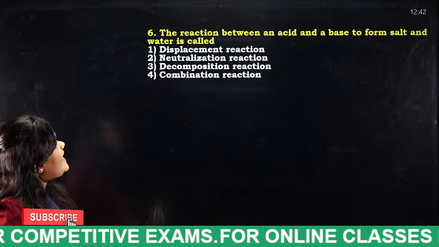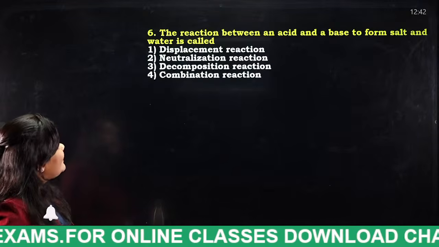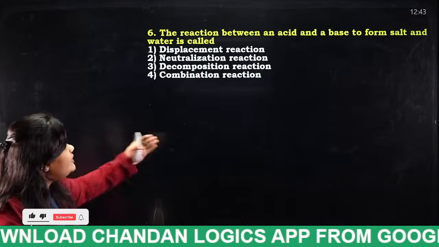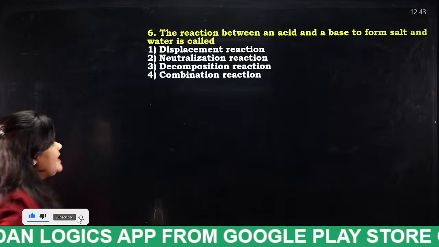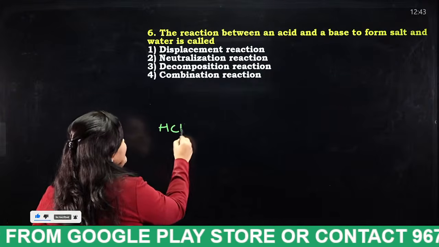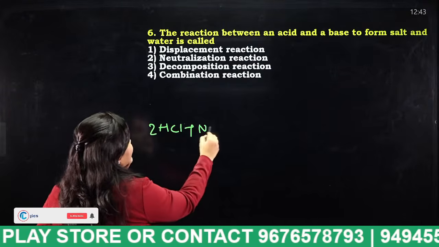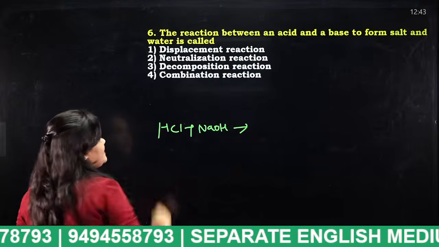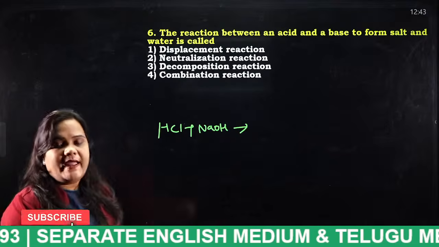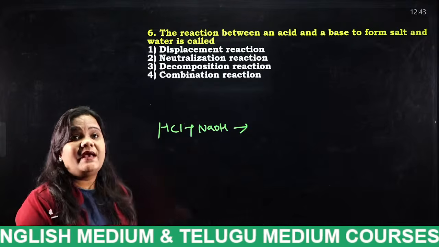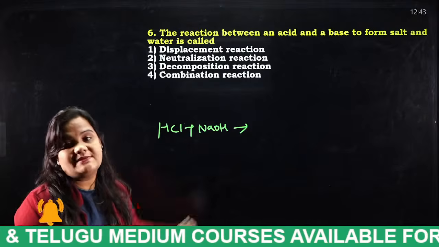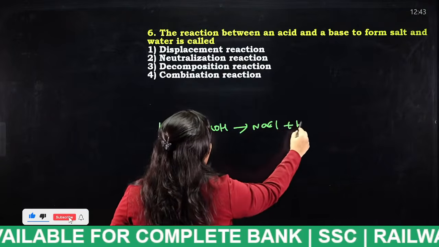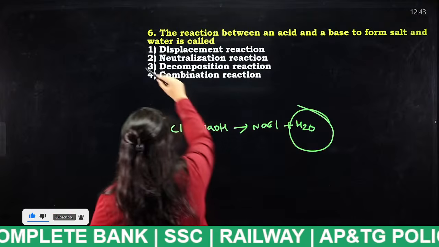The reaction between an acid and a base to form salt and water is called: displacement reaction, neutralization reaction, decomposition reaction, or combination reaction? They have said that an acid is reacted with NaOH. So what will you get? Tell me, students, acid reacts with base. HCl is a strong acid, and NaOH is a strong base. So what happens here? You will get NaCl plus H2O. That is nothing but neutralization.